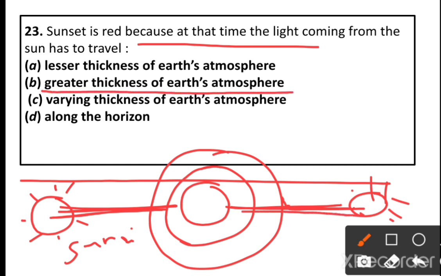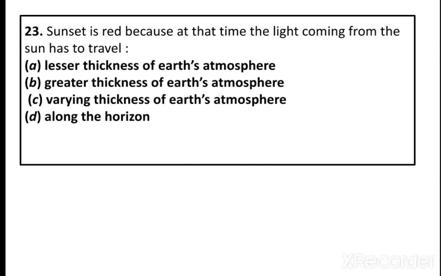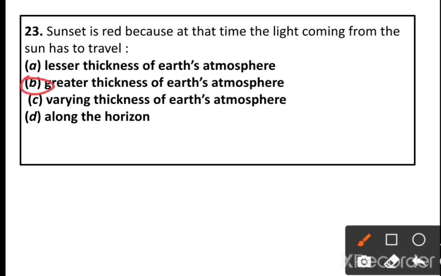It has to travel a longer distance through the greater thickness of the layers. So option B is the correct answer, greater thickness of the earth atmosphere.